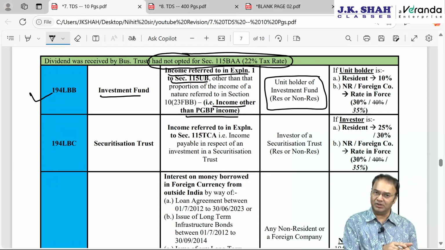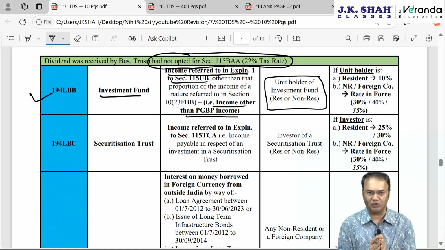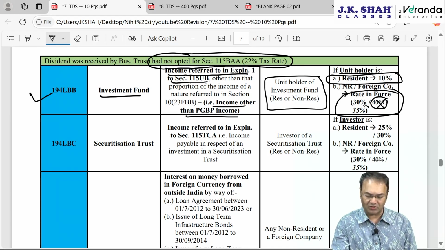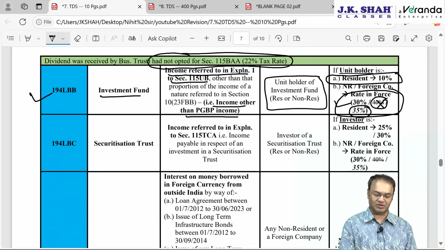Because PGBP income will be exempt for unit holder, so no need to deduct TDS. Other than PGBP income is exempt for investment fund, taxable for unit holder. Whatever is taxable, TDS will be applied only on that. If unit holder is resident, then 10% flat, just like business trust. If unit holder is non-resident, then at the rate in force: for foreign company 40% is cancelled now, 35% will apply, and other than foreign company, other non-residents, then 30%.